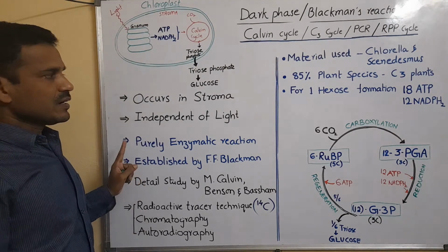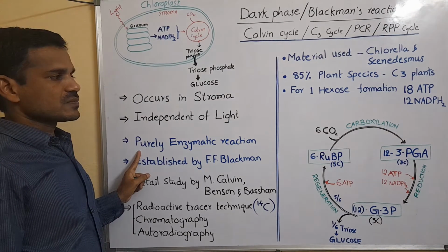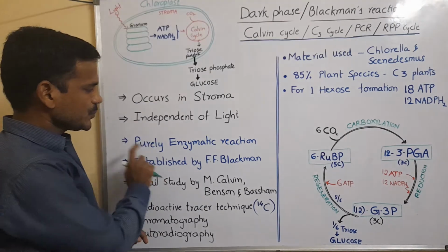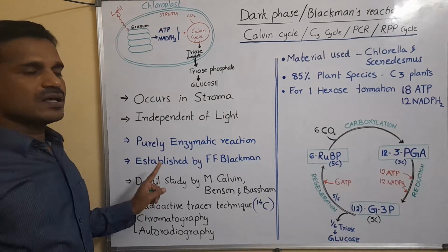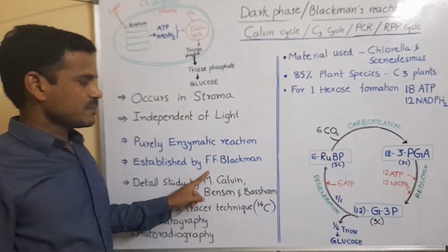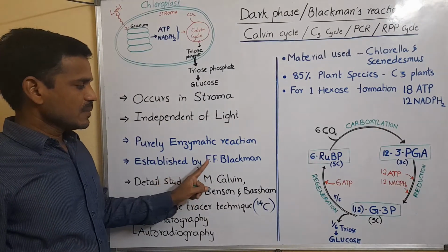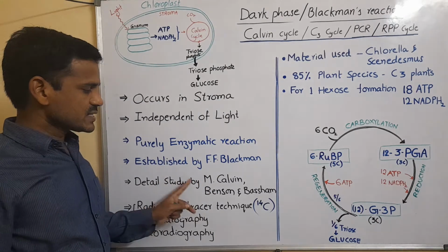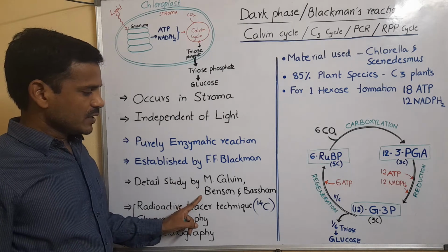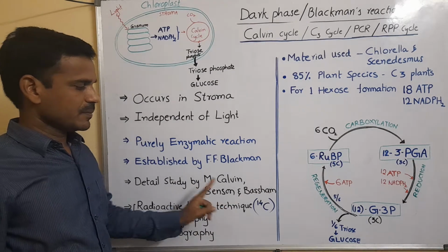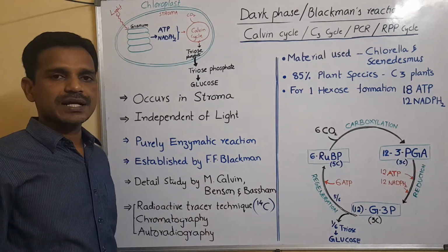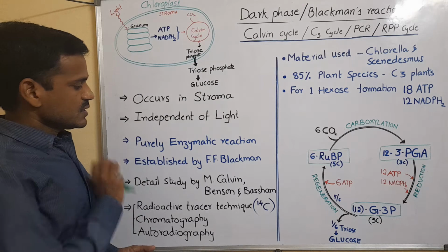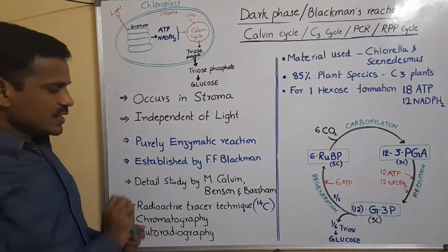Next, the dark phase is a purely enzymatic reaction. Completely, enzymes are involved. First of all, it was established by the scientist Blackman, and in detail it was studied by three scientists, Calvin, Benson and Bassham. Three scientists together studied the second phase of photosynthesis, or dark phase.